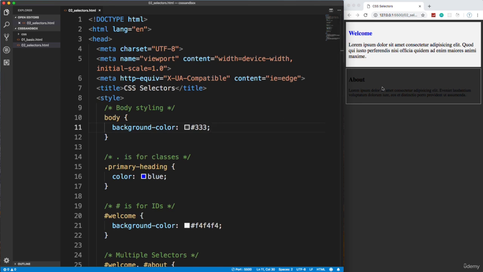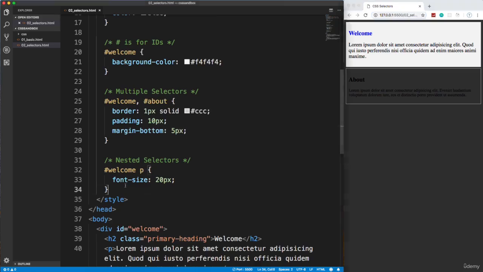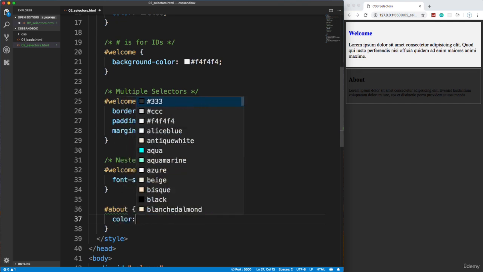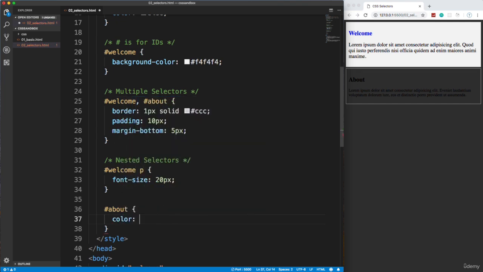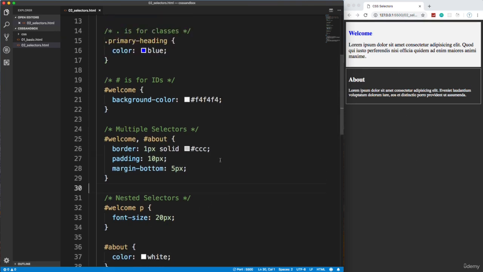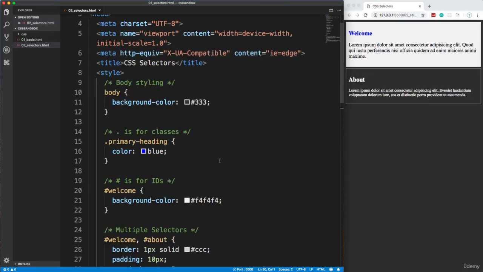Now the reason we can't read this right here is because by default the text is black. So what I'll do is I'll just target the about, the div with about, and I'll change the color, which is the text color, to white so that we can see it. Okay, and I know this is pretty ugly looking, but I just want you to know the different types of ways to basically select and style different elements.